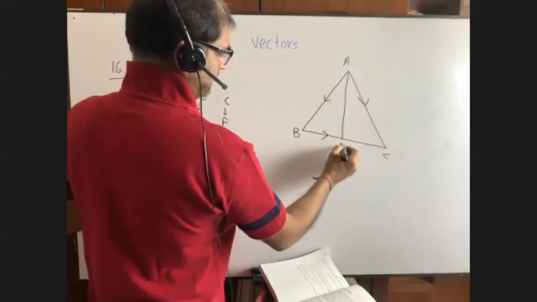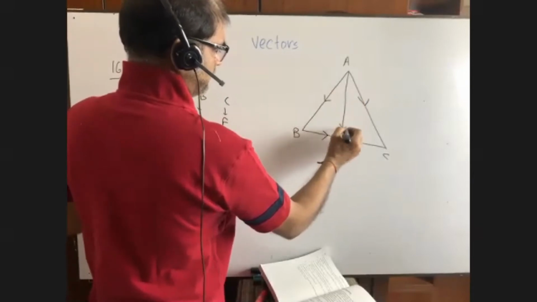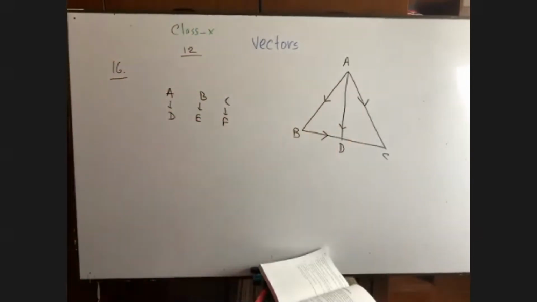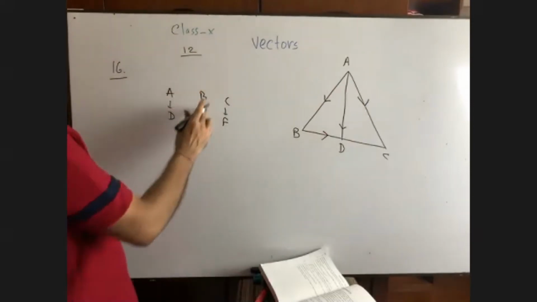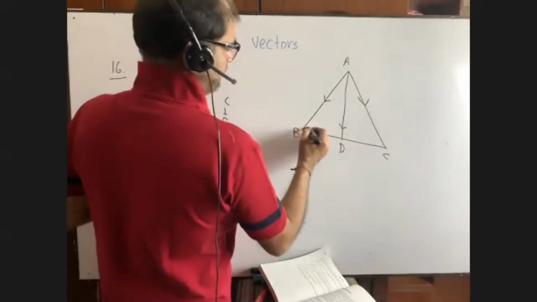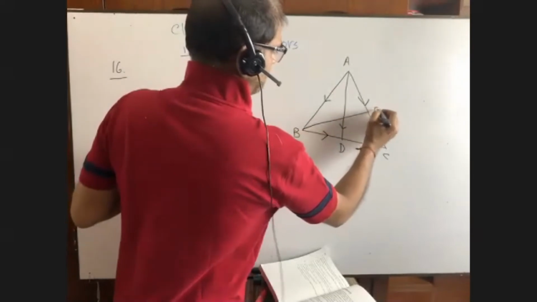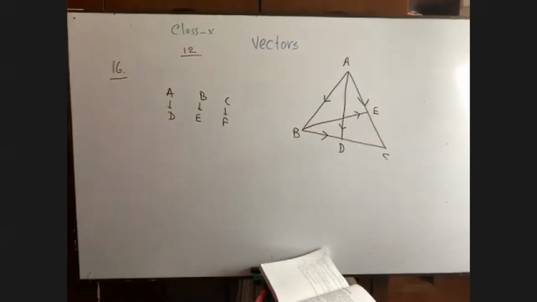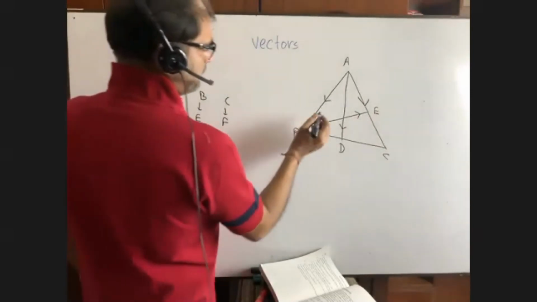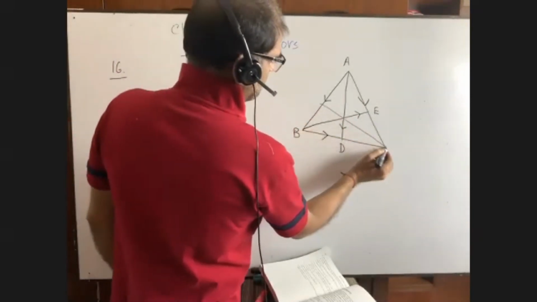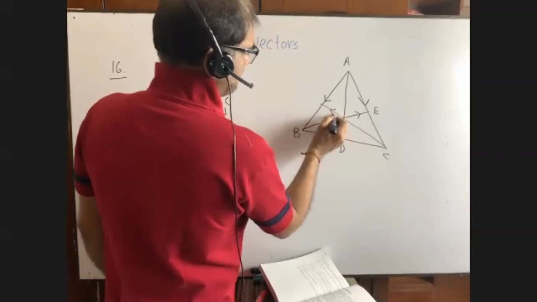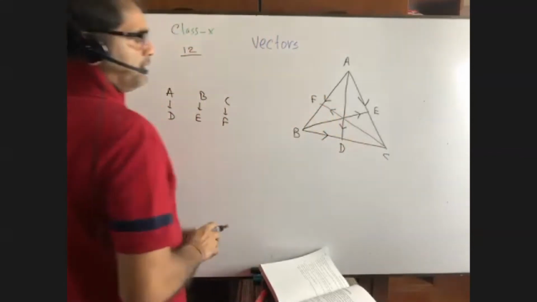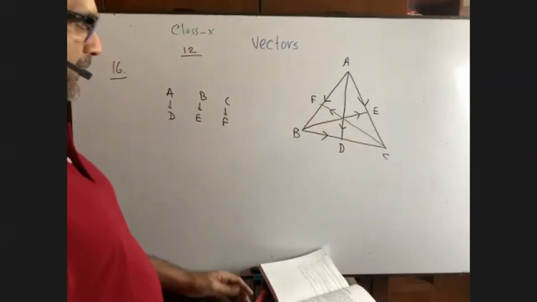That means the vector sign will be given like this. A to D, here B to E, so it is the midpoint here, B to E. Okay. Now C to F. I have given vector sign.